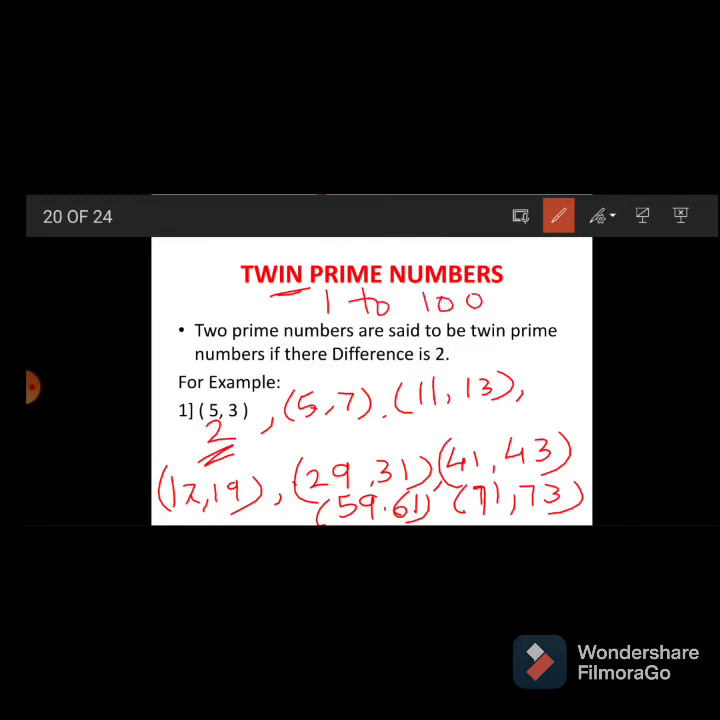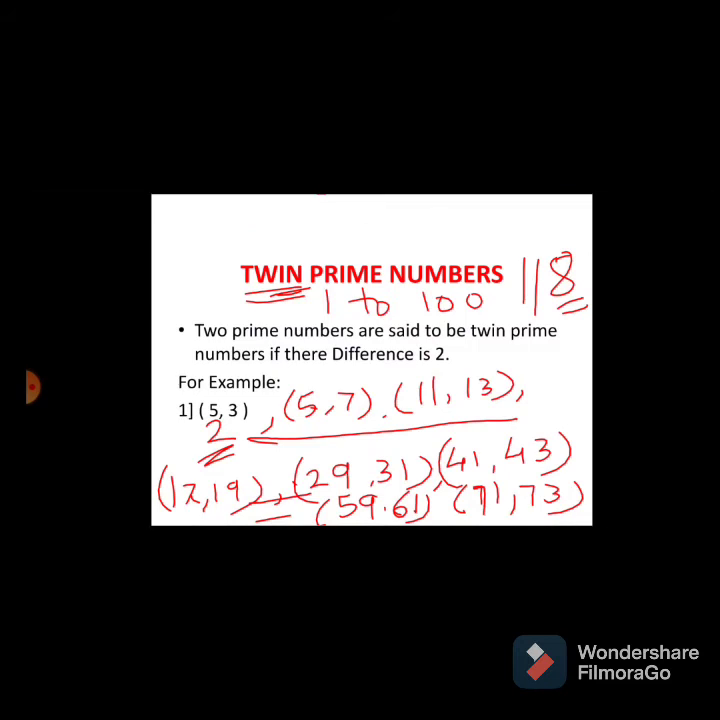Between 1 to 100, only these 8 pairs we are getting. How many pairs? Only 8 pairs of twin prime numbers are there between 1 to 100.